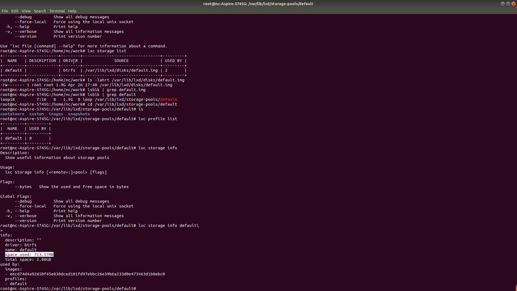This 1.9 GB space that I mentioned is being utilized by 2. What is this 2? These two are basically these two images. As you can see, I have one image here, and the other one is this profile, which is the default profile.